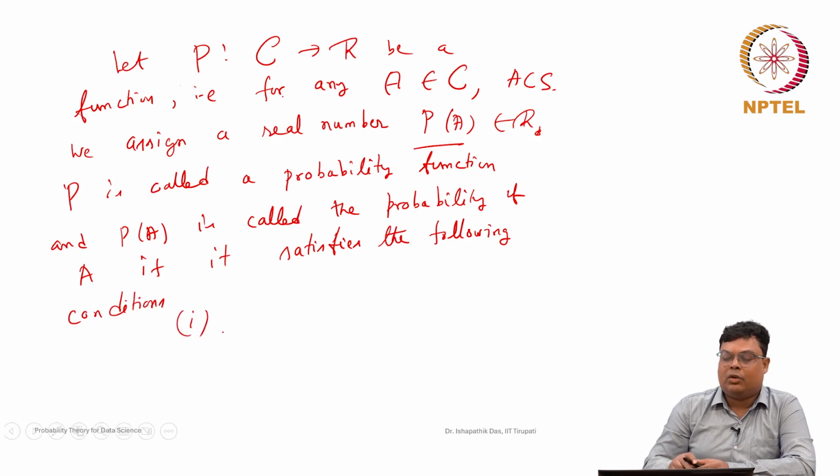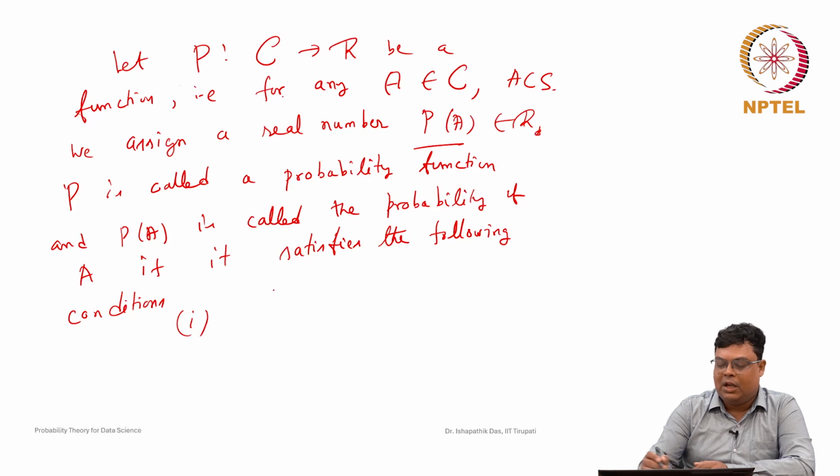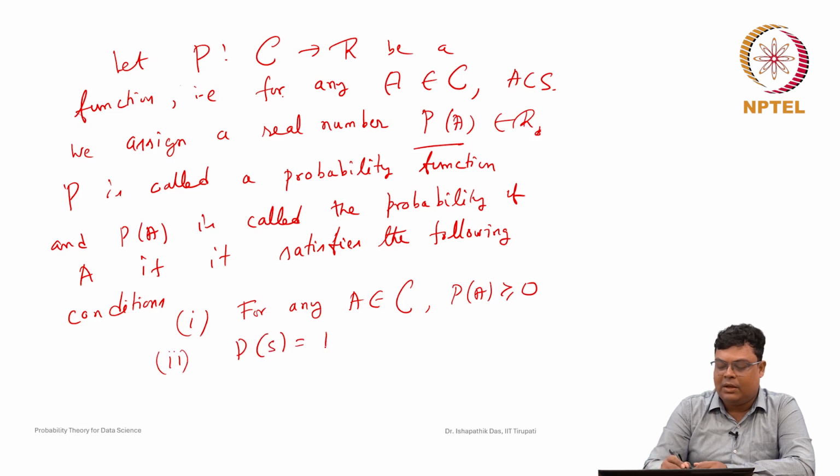All this is written here more clearly. To each A in the class C of events, we associate a real number P(A). P is called a probability function and P(A) the probability of the event A if the following axioms are satisfied. First, for any A belongs to C, P(A) is greater than or equal to 0. S always belongs to C, so P(S) is equal to 1. So, this is 1, 2, and 3 is that if